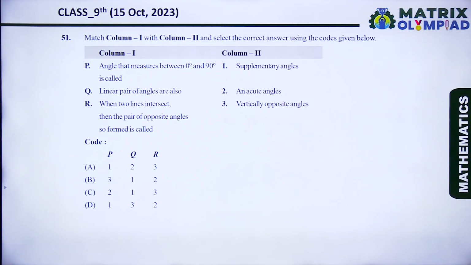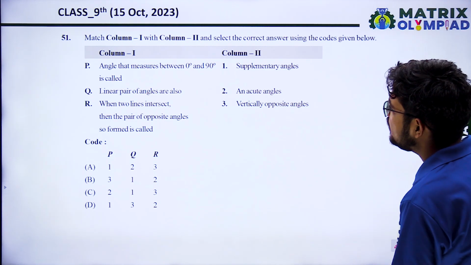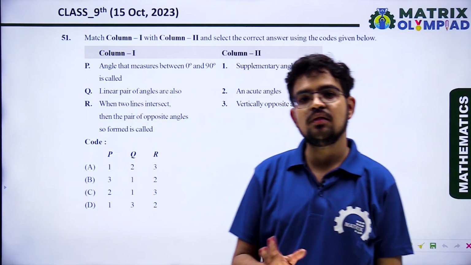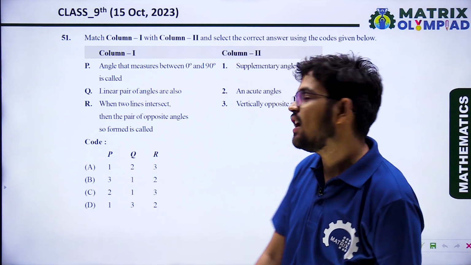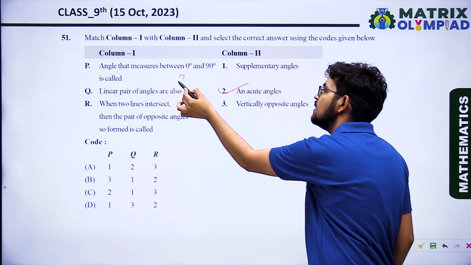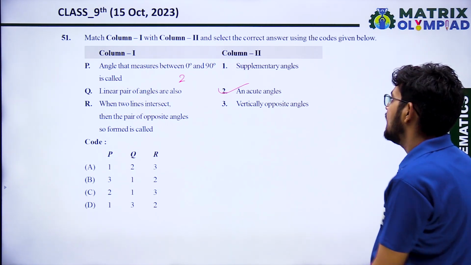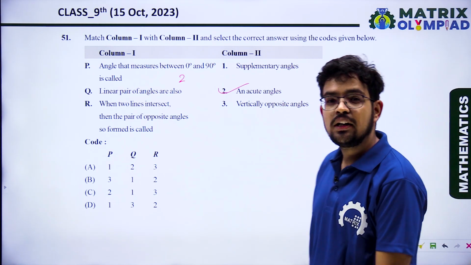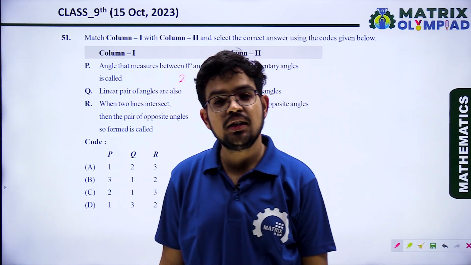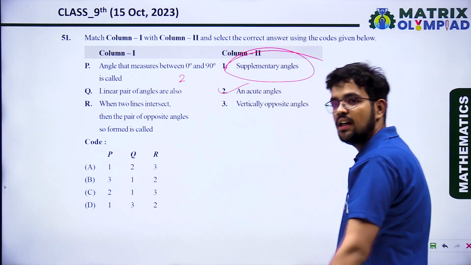51. Match column 1 with column 2 and select the correct answer using the codes given below. Angles that measure between 0 degrees and 90 degrees are called acute angles. Nothing to worry. The option is 2. And a linear pair of angles means the sum of the linear pair of angles is 180 degrees. And see, the supplementary angle sum is also 180 degrees.